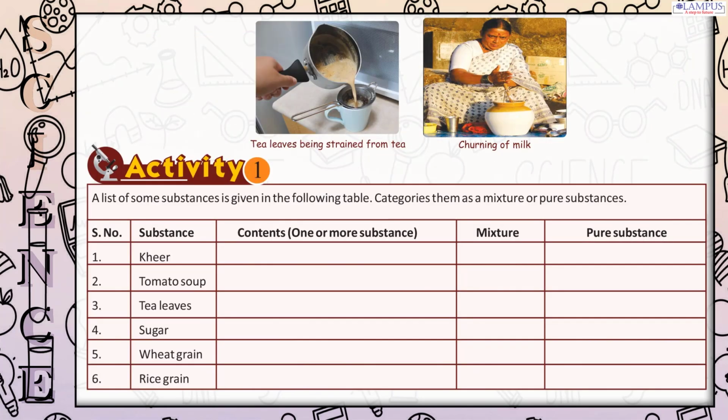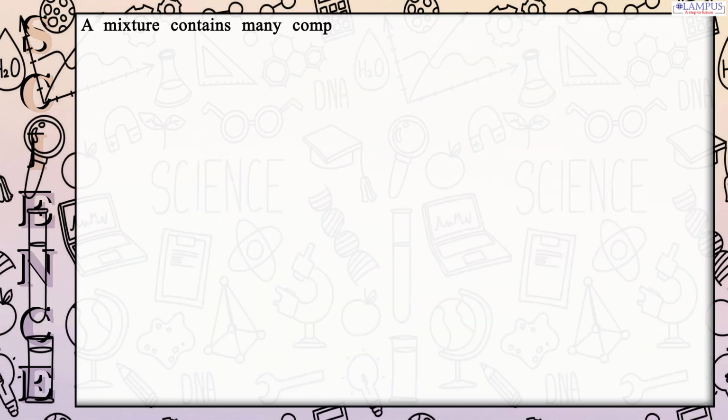Activity 1. A list of some substances is given in the following table. Categorize them as a mixture or pure substances. Serial number, substance, contents, one or more substance, mixture, pure substance. 1. Kheer. 2. Tomato soup. 3. Tea leaves. 4. Sugar. 5. Wheat grain. 6. Rice grain. A mixture contains many components which do not lose their identity.